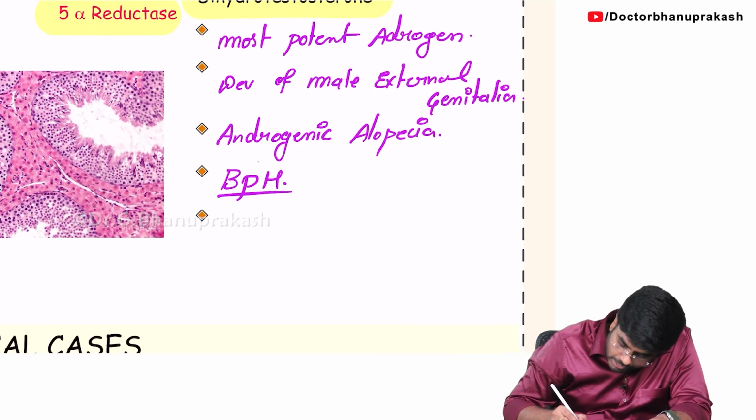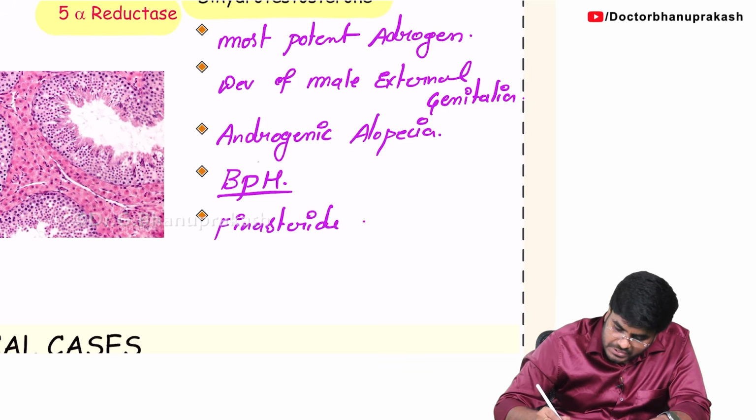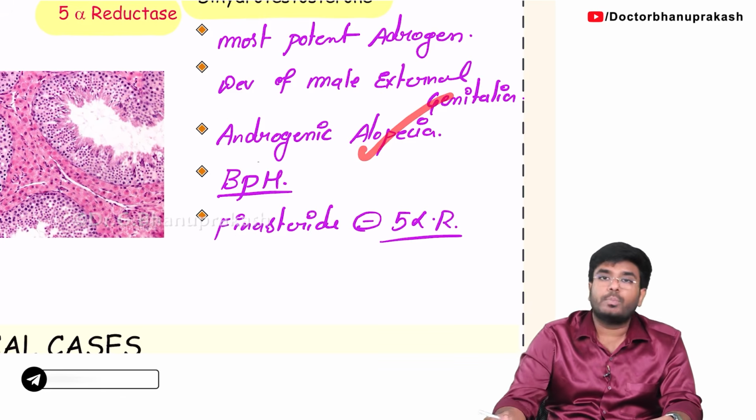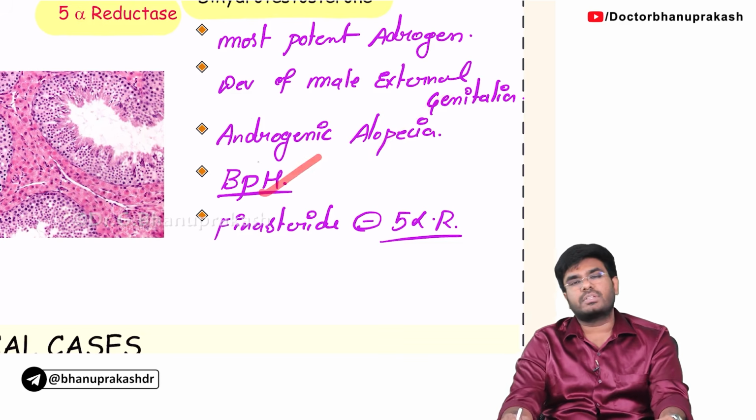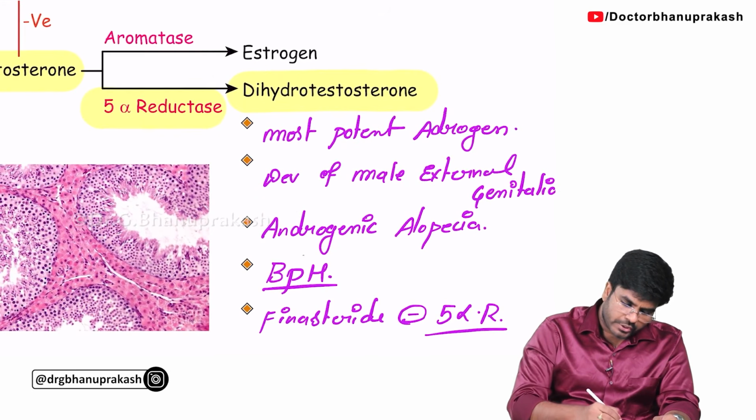So there is a drug called finasteride. What will this finasteride do? Finasteride inhibits 5-alpha reductase. So it can be used in the treatment of androgenic alopecia, and to a certain degree it can be used in the treatment of BPH also. Done.